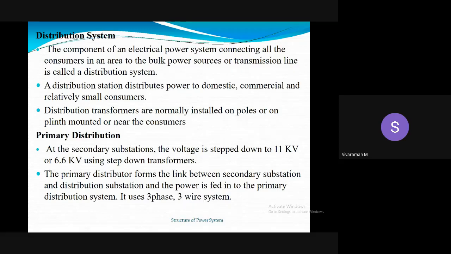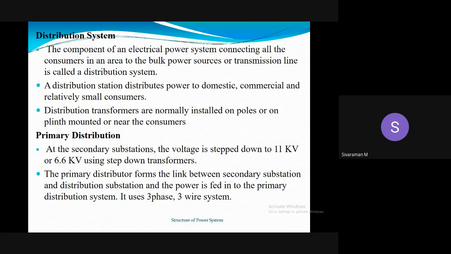Then distribution system. The component of electric power system connecting all the consumers in an area to bulk power sources or transmission line is called a distribution system.